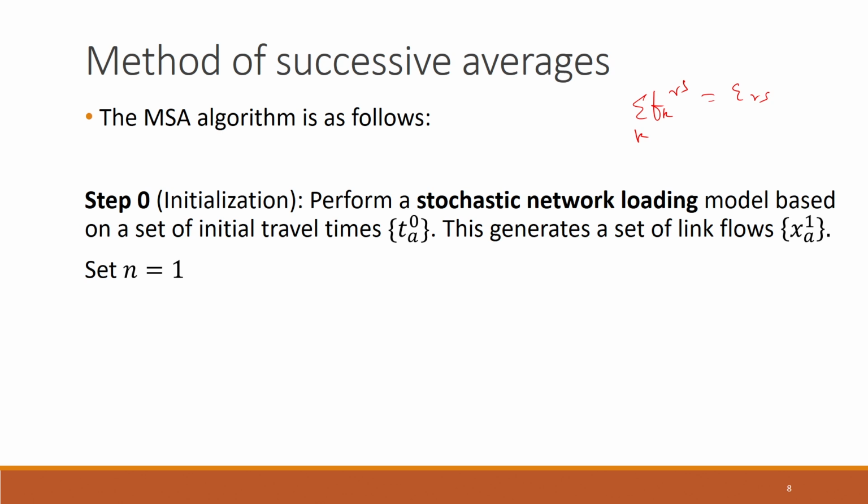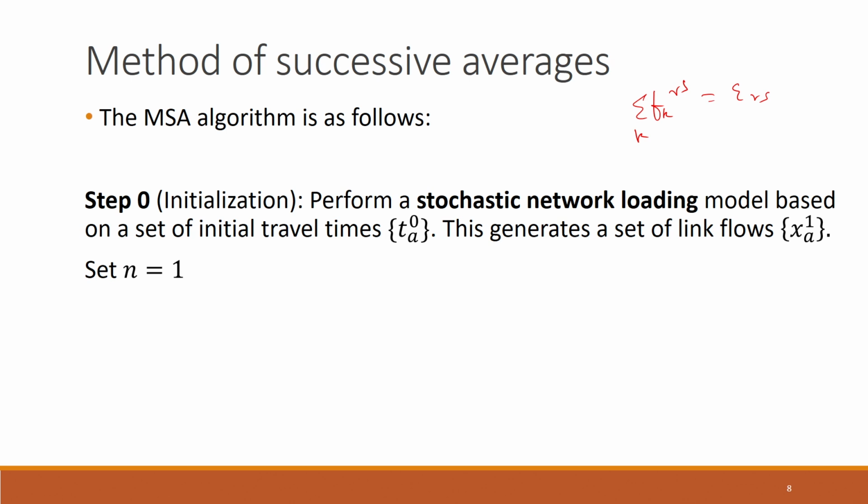Again, in this method of successive averages also we need to start with some initial solution. So we will be performing the network loading step here. In the deterministic user equilibrium problem, the network loading step was all or nothing assignment. Now in this case, the network loading step is doing this stochastic network loading.